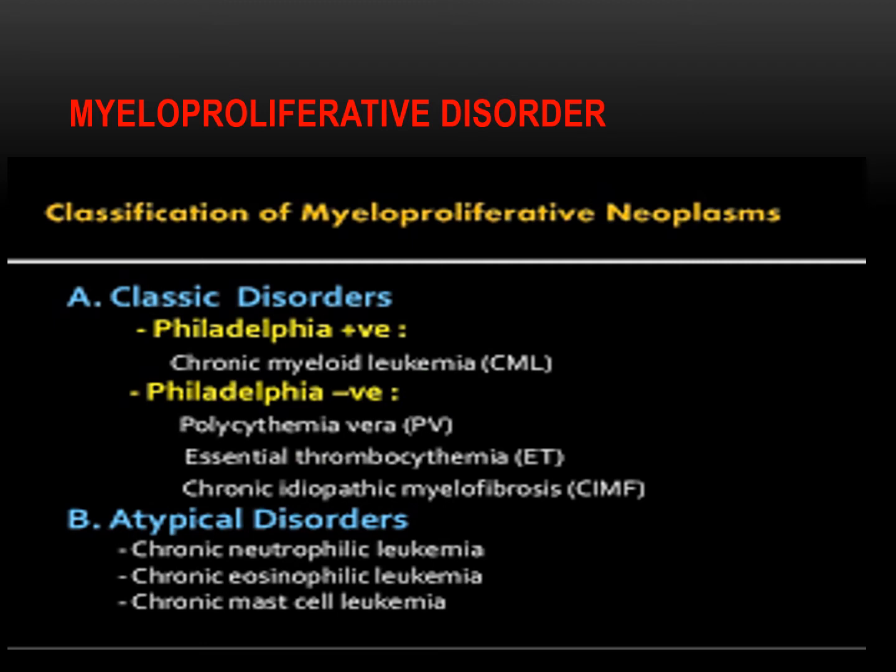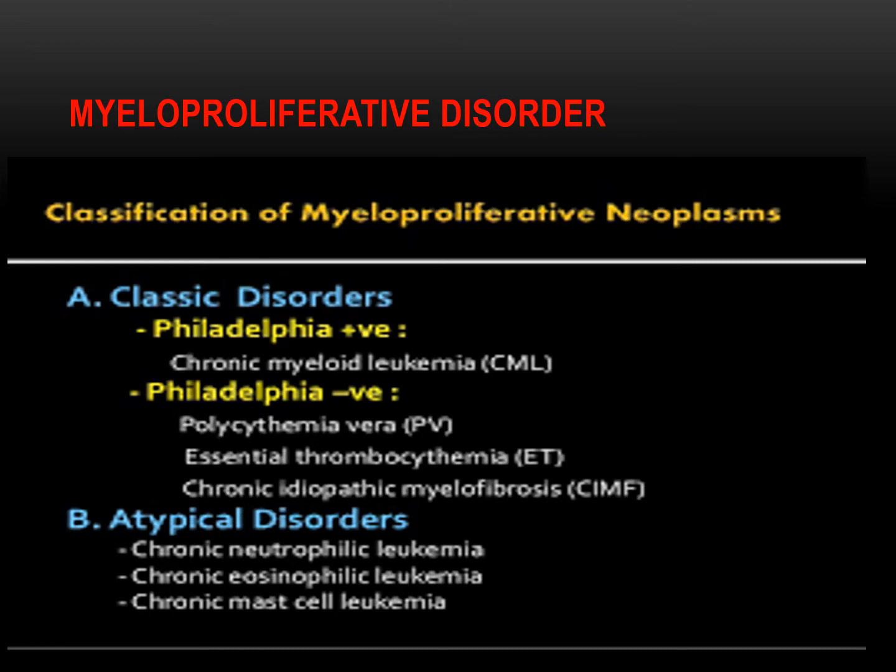Dear students, basically myeloproliferative disorders are of two types. One is the classic disorders and the second is the atypical disorders. Among the classic disorders, there are two varieties. One variety is Philadelphia chromosome positive, which includes chronic myeloid leukemia.